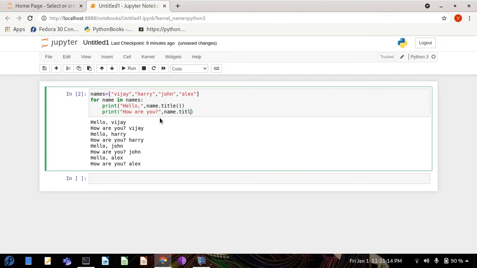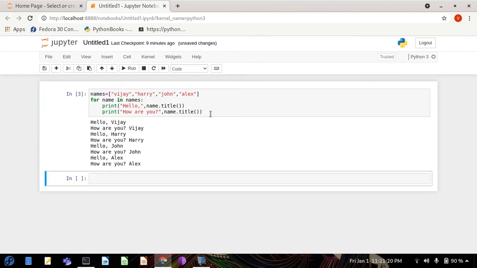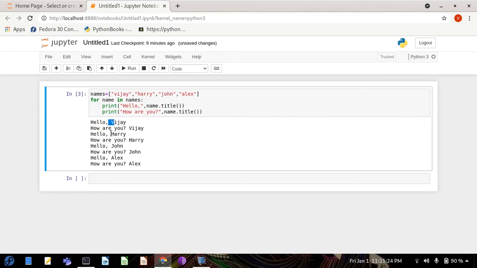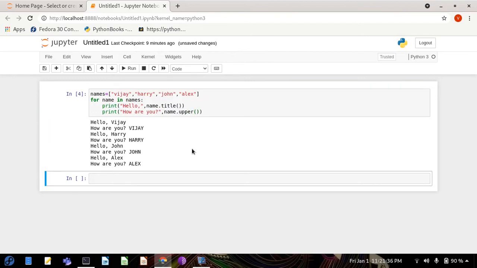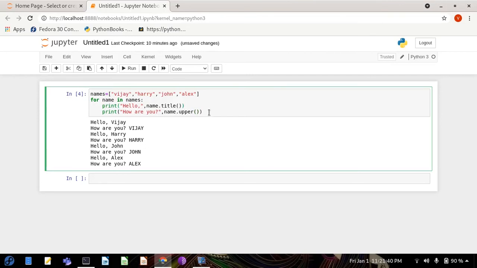I'm using dot title here and printing the name. You can see all the names now have a capital first letter. If you want all letters in capitals, you can use the upper function, and it will make everything uppercase. These are the commands you have to see.